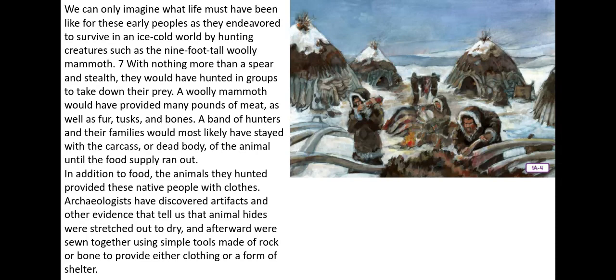A band of hunters and their families would most likely have stayed with the carcass or dead animal until the food supply ran out. In addition to food, the animals they hunted provided these native people with clothes. Archaeologists have discovered artifacts and other evidence that tells us that animal hides were stretched out to dry and afterward were sewn together using simple tools made of rock or bone to provide either clothing or a form of shelter. There's the mammoth.